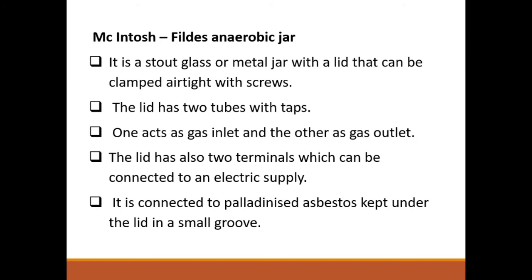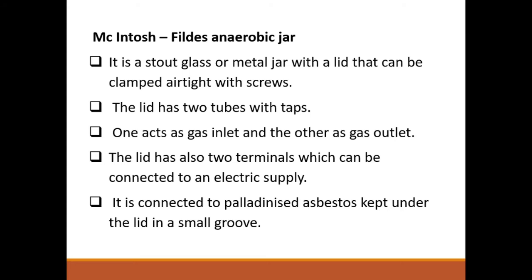If you open it, you can see the catalyst kept in a small groove under the lid. The electric terminal is connected to this portion.